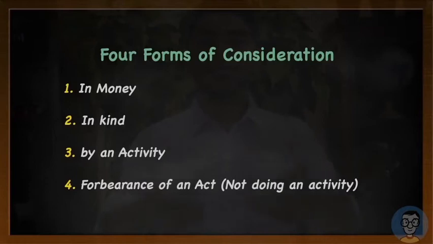Now let us go to the last form of consideration, that is the fourth form of consideration. It says forbearance of an activity is consideration. What do you mean by forbearance of an activity? In simple terms, not doing something is consideration. Not doing an activity is also a consideration.